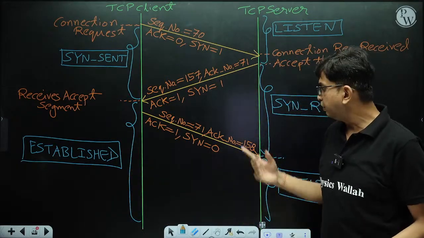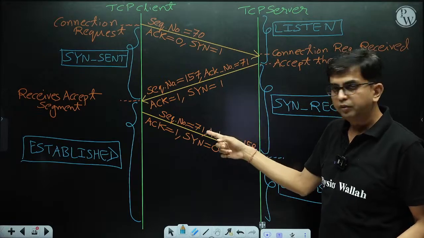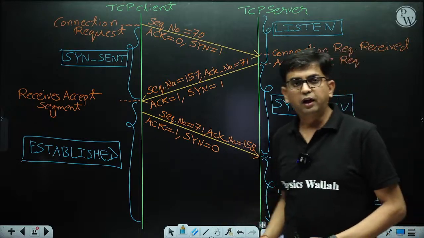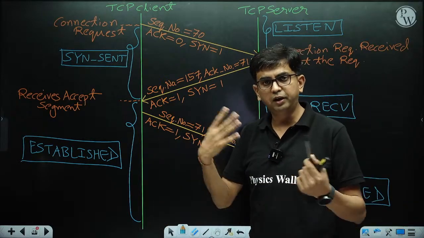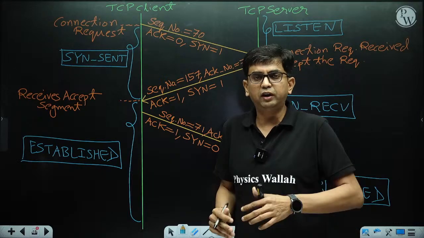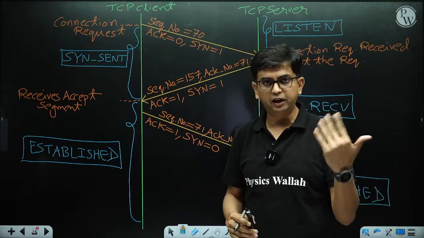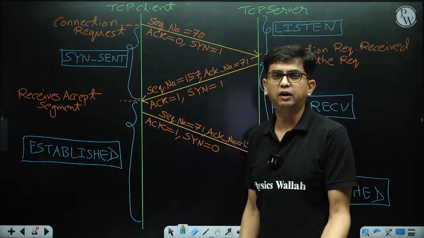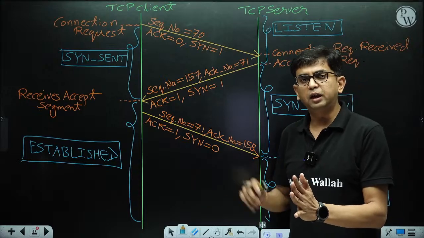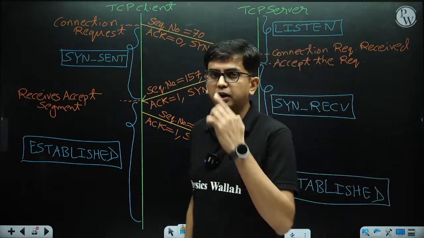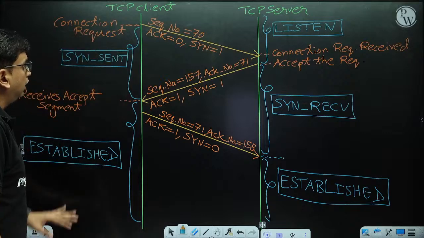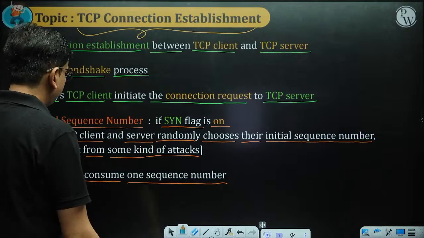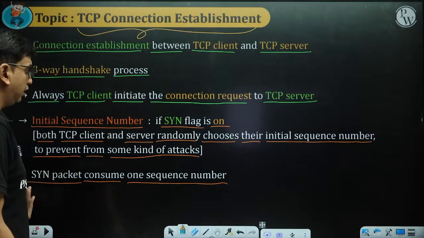But remember, the sequence number started with 71, and whenever the other side is sending data, its sequence number started with 158. Accordingly, a segment carries an acknowledgement or not depending on whether that particular end has anything to acknowledge. If they do not have anything to acknowledge, then it is okay. If they have something to acknowledge, then put the acknowledgement number. So this is the three-way handshake for connection establishment.